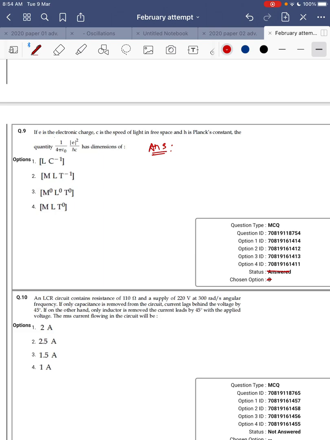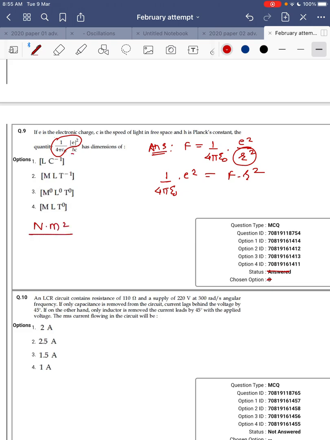we know that F is equal to 1 upon 4 pi epsilon naught into E square upon R square, which is nothing but the force. So the dimension of 1 upon 4 pi epsilon naught into E square would be equal to dimension F into R square. So now let us substitute here. In place of this part, I will put the dimension of force, that is Newton into meter square